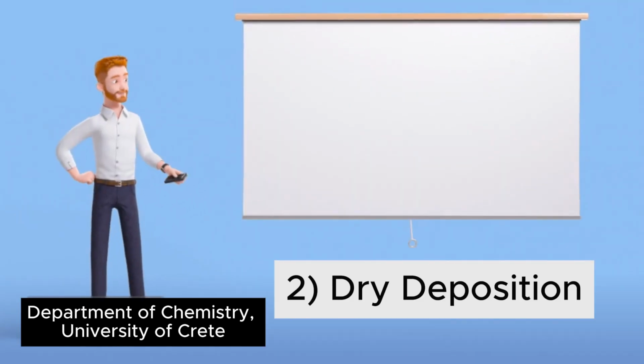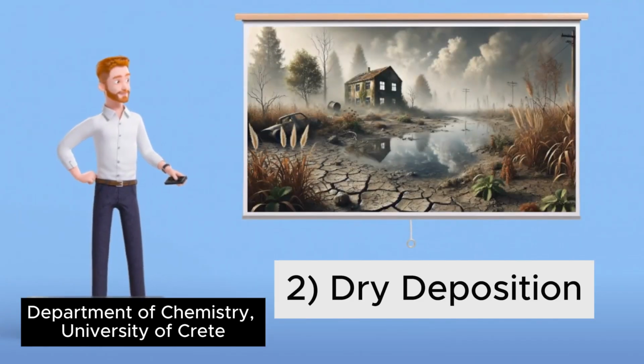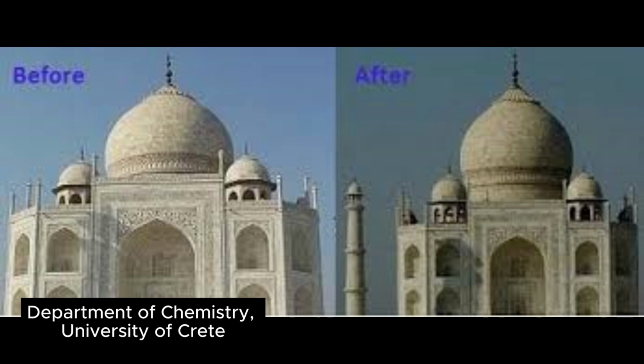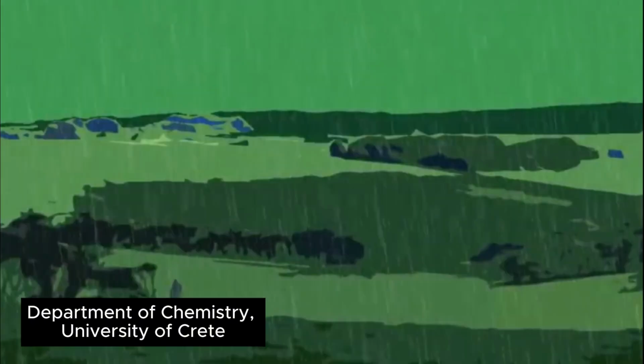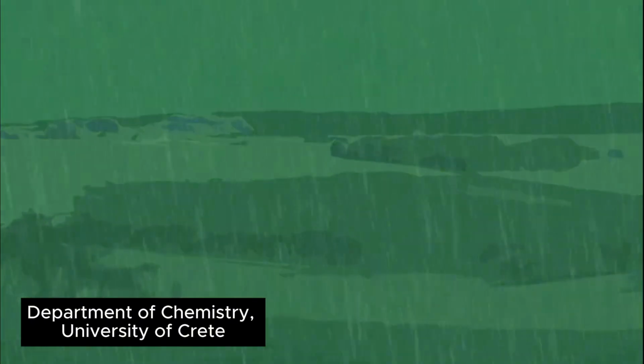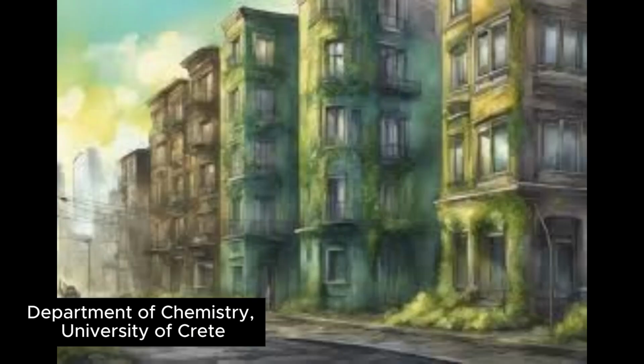A second process, dry deposition, occurs when acid gases and fine acid particles settle directly onto surfaces without the need for rain. These particles can accumulate on soil, plants, buildings, and bodies of water, leading to gradual environmental damage. This form of deposition can have immediate harmful effects even in the absence of precipitation.